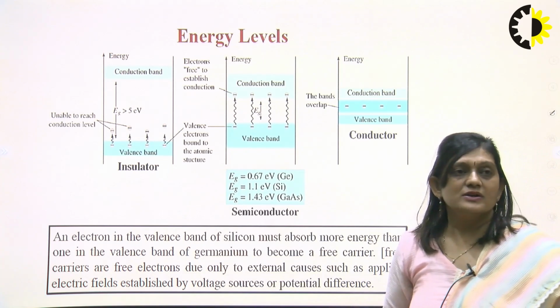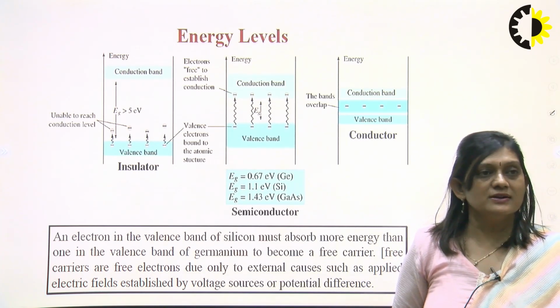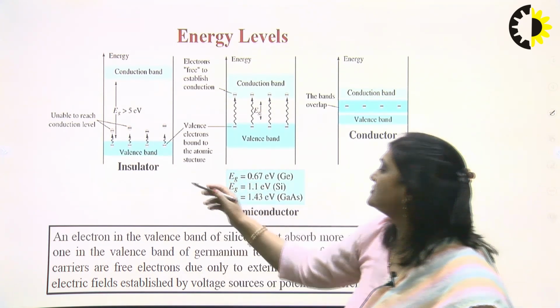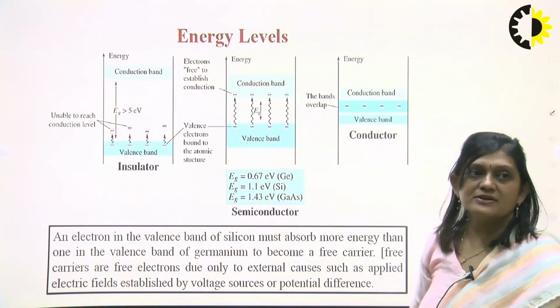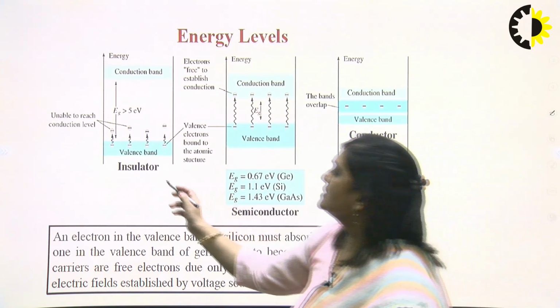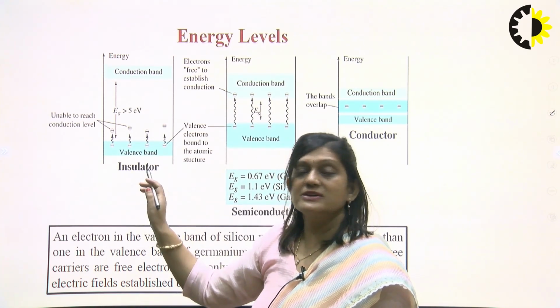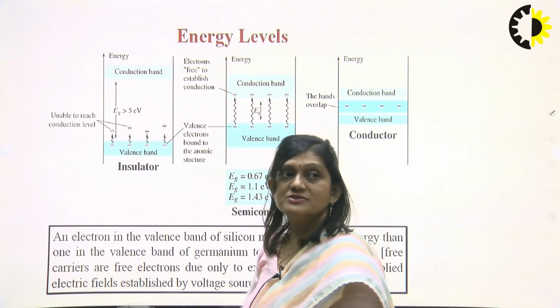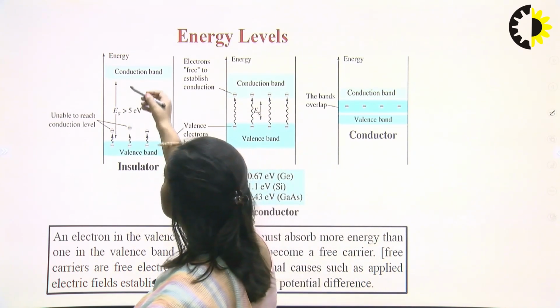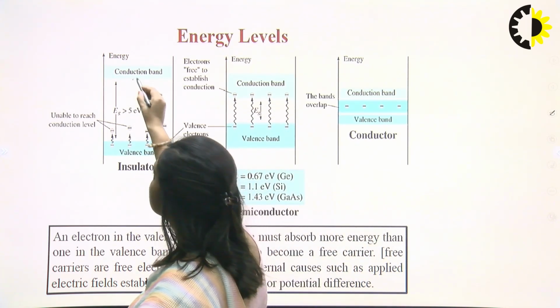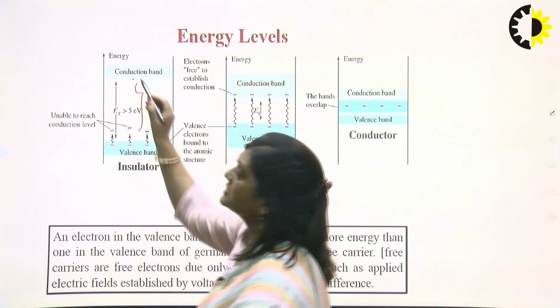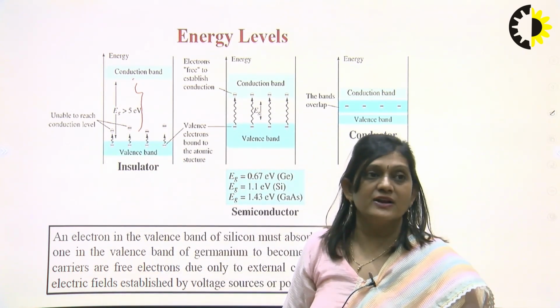So first of all, different types of materials are there. Like first is the insulator, second one is the semiconductor, and third one is the conductor. Insulator means it will not conduct electricity. The conductivity in this insulator will be 0, and this is due to the fact that the forbidden energy gap between valence band and conduction band is almost greater than 5 electron volt.